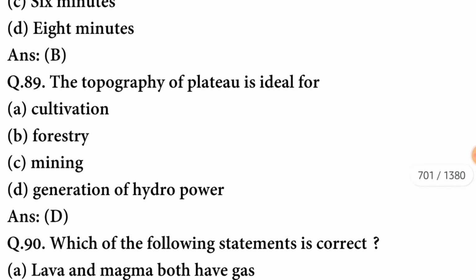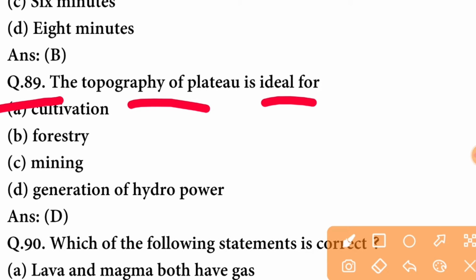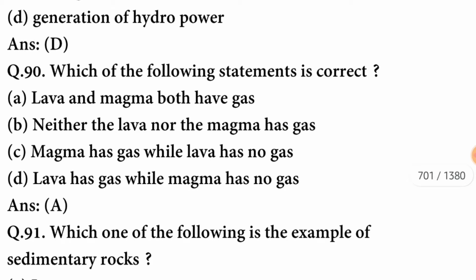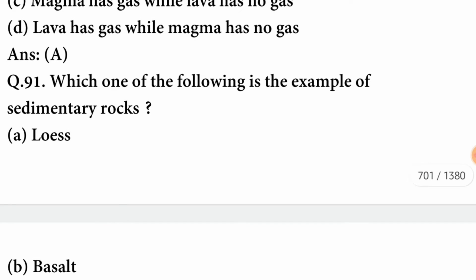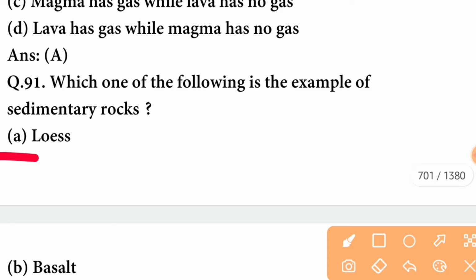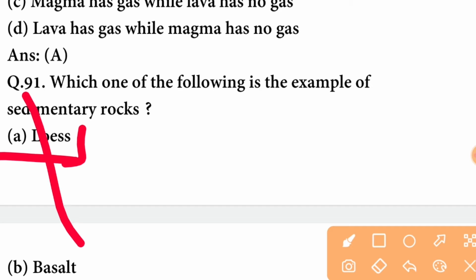Here comes our next question. The topography of Plateau is ideal for generation of hydropower. Which of the following statements is correct? Lava and magma both have gas. This statement is correct. Which one of the following is the example of sedimentary rock? The example of sedimentary rock is Laos. A option is correct here.